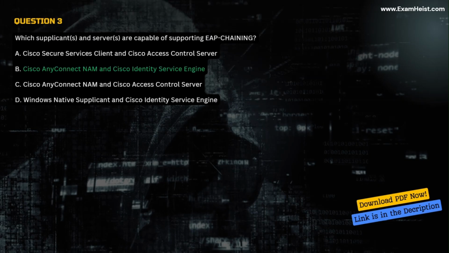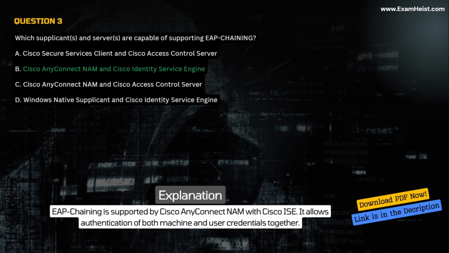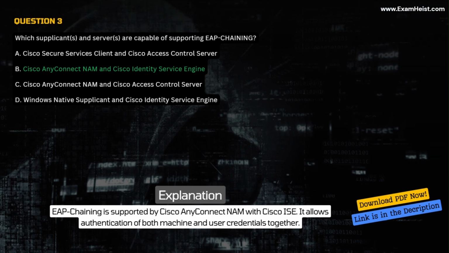Correct answer B. Cisco AnyConnect NAM and Cisco Identity Services Engine. Explanation. EAP chaining is supported by Cisco AnyConnect NAM with Cisco ISE. It allows authentication of both machine and user credentials together.